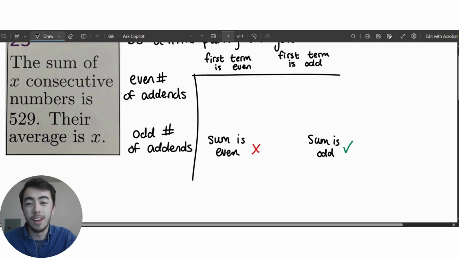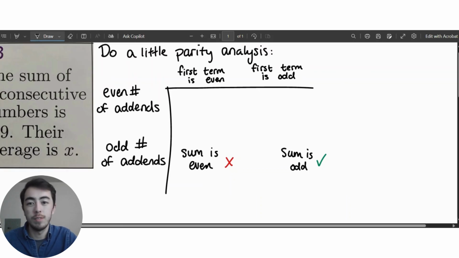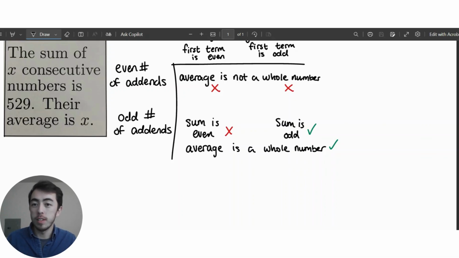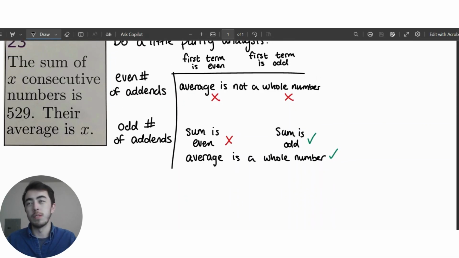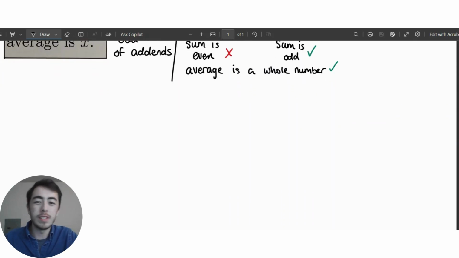Either way, I'm not going to get a whole number average, and I need one for x. Well, at least now I know my list has an odd amount of numbers, and it starts with an odd number, or it ends in an odd number, or there's an odd number in the middle, however you want to think about it. Maybe it'd be easiest to think about that number in the middle, because I am also talking